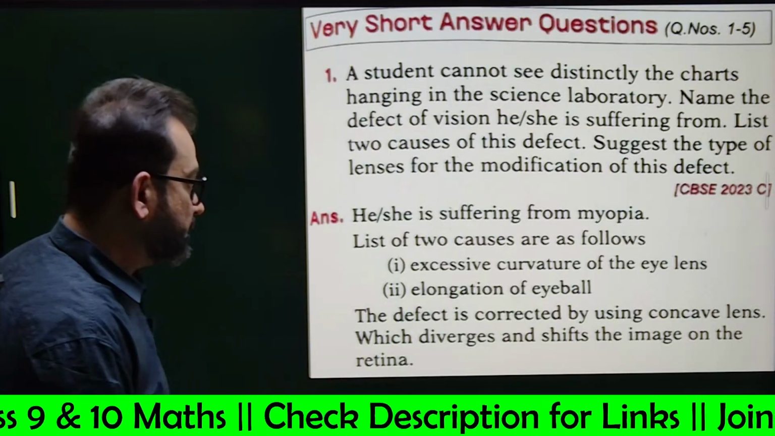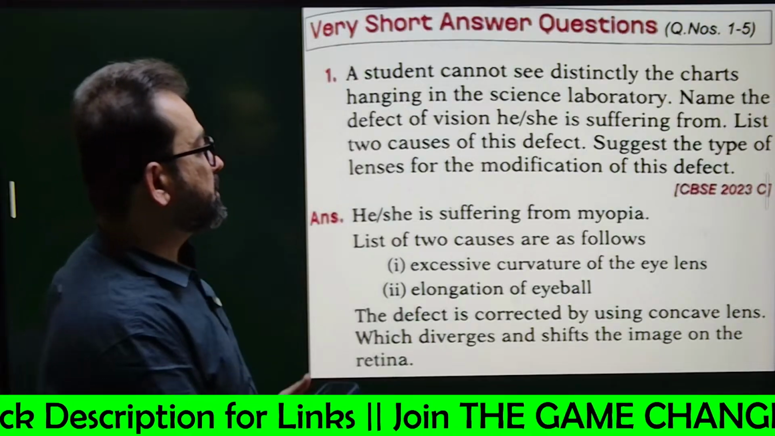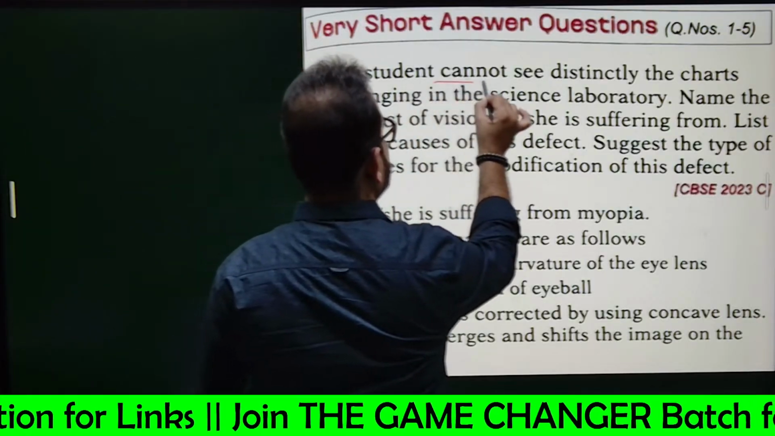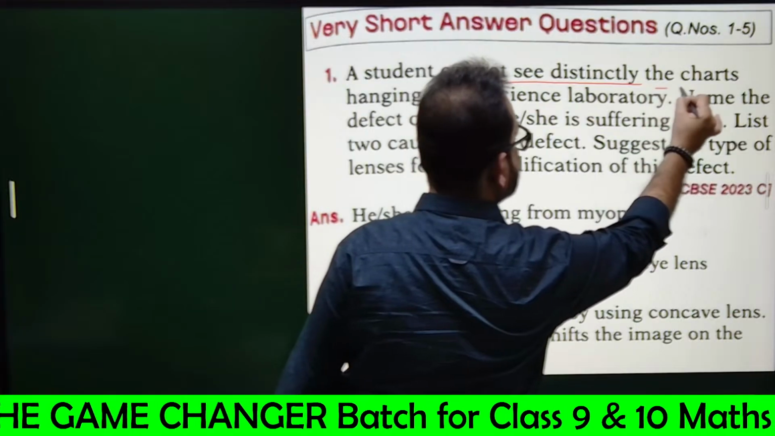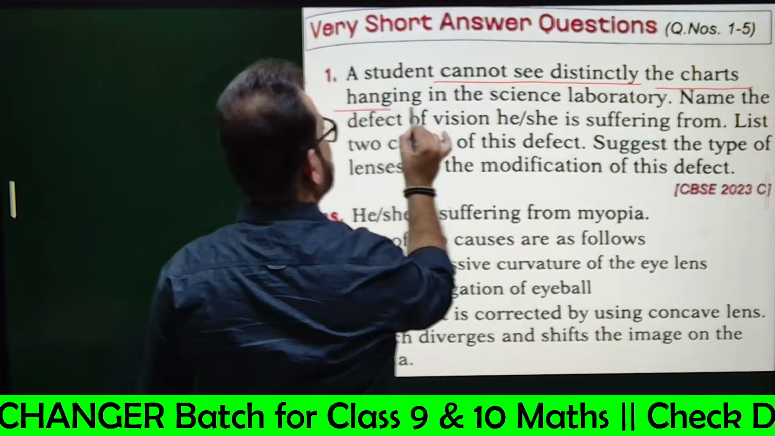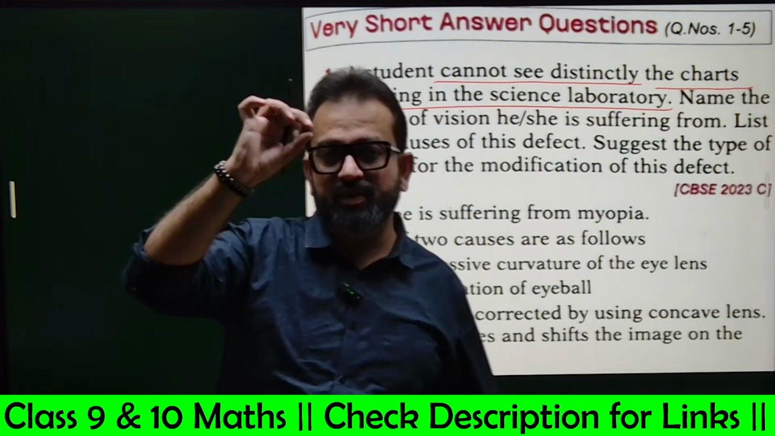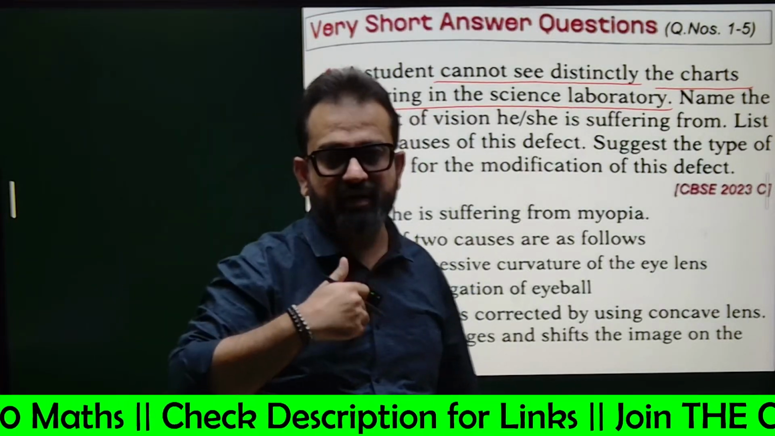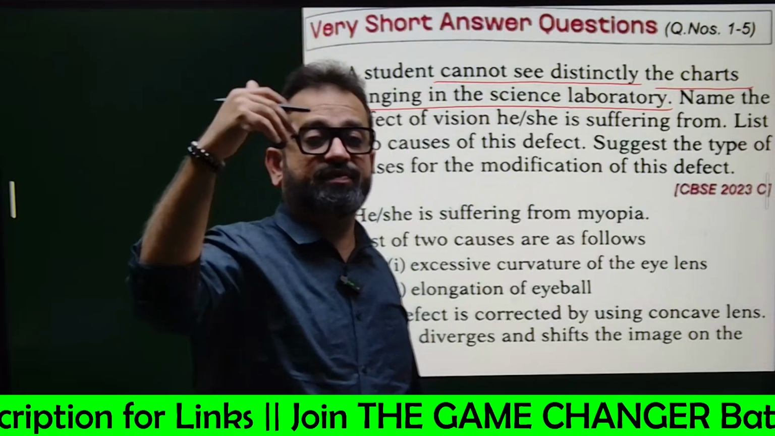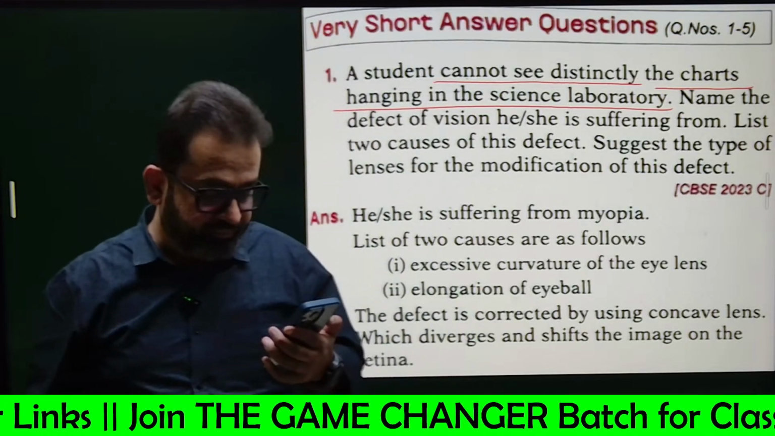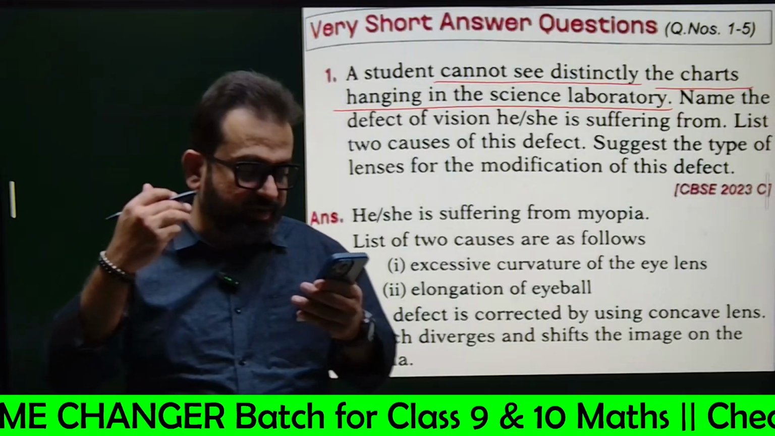So let me clear you. See, a student cannot see distinctly. He cannot differentiate the charts hanging in the science laboratory. You tell me, the charts have very small letters and far enough, right? Far enough from the vision. So student cannot see distant objects, far away objects. Yes or no? So student cannot see far away objects, right?